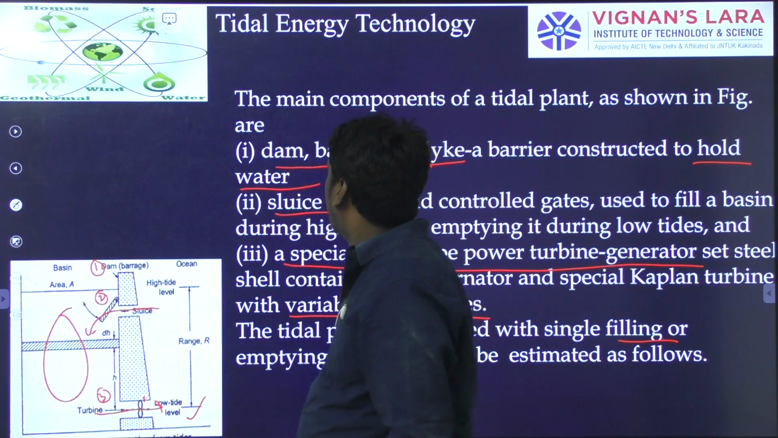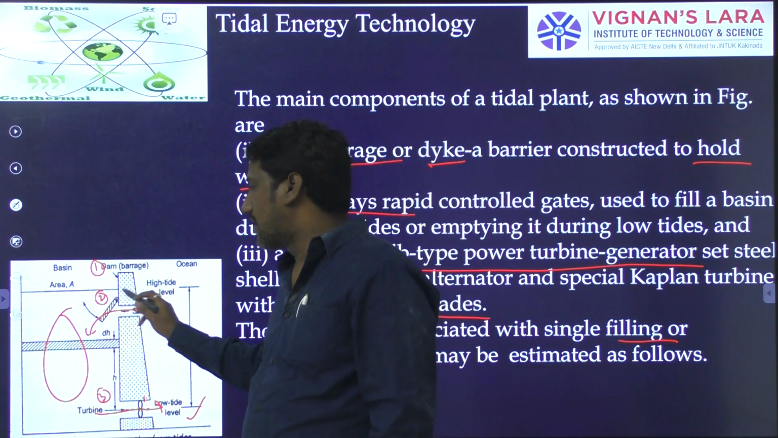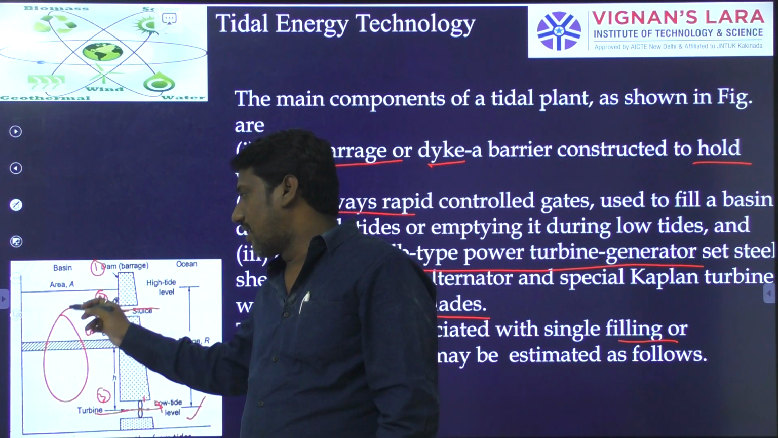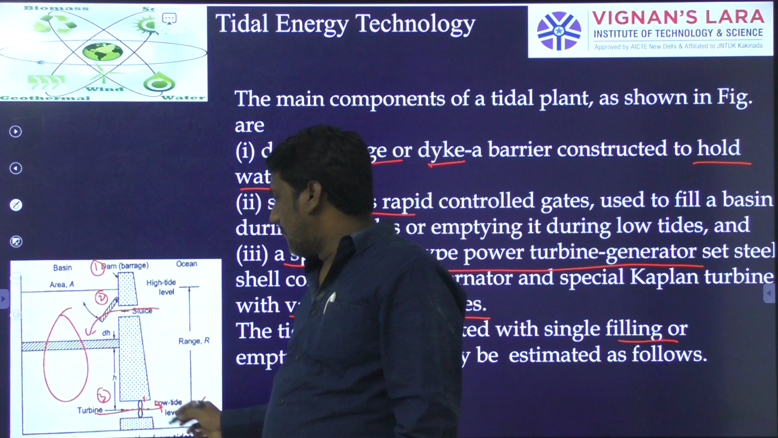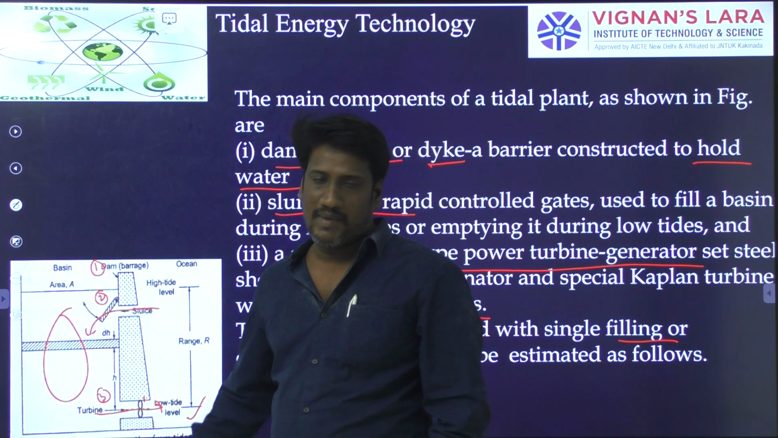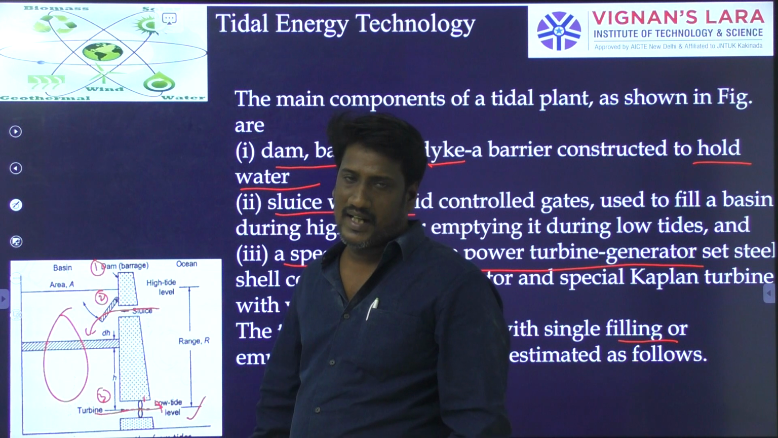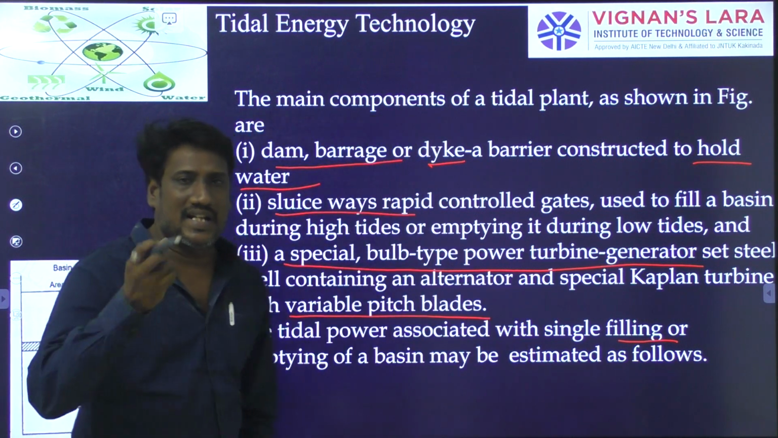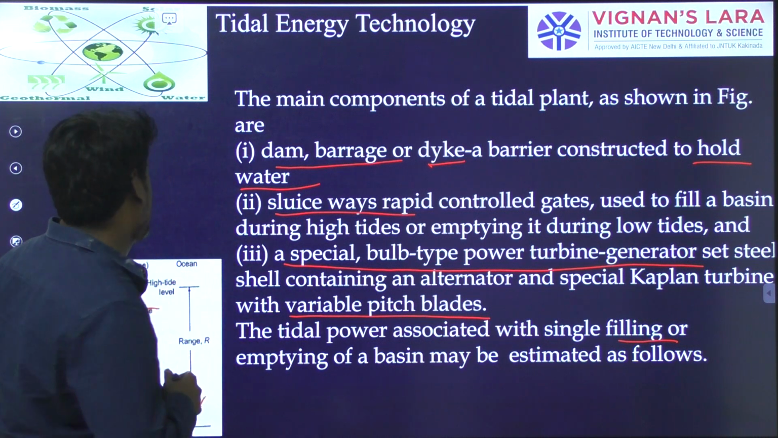output. So these are the different components. This is the logic: simply, at high tide the sluice gate will be opened and water will enter into the basin. In the time of low tide, water will be completely released through the turbine blades, such that you will get the mechanical and thereby electrical output. This is the basic logic used to extract the tidal energy.